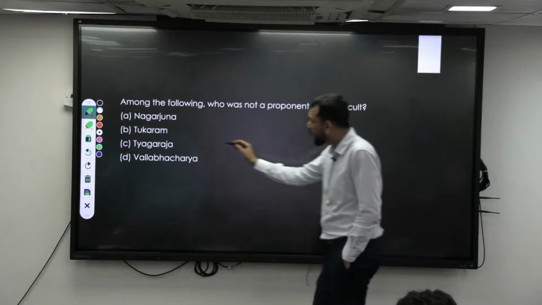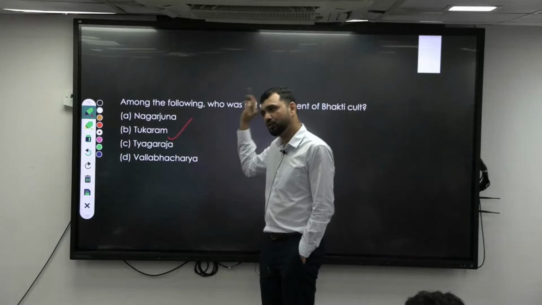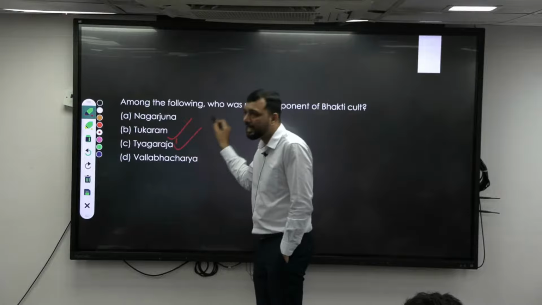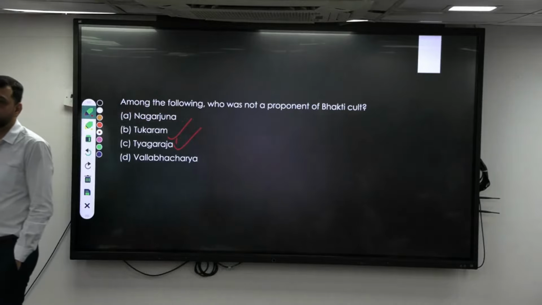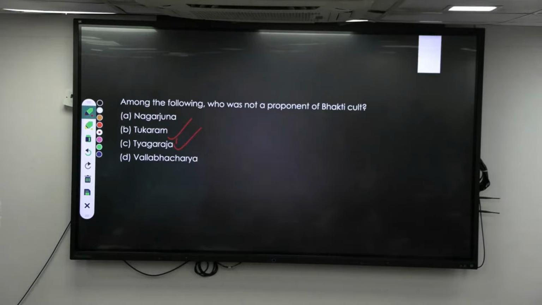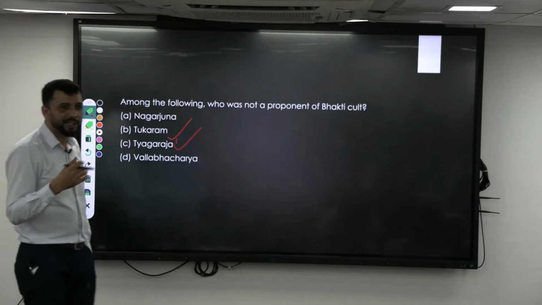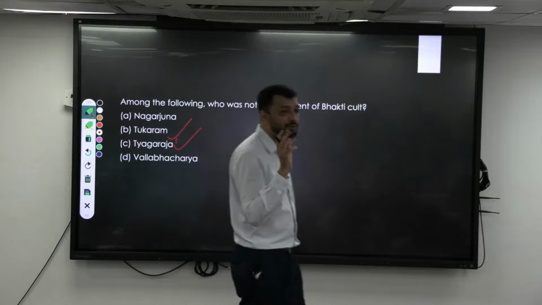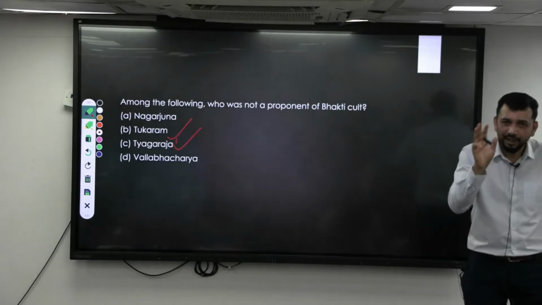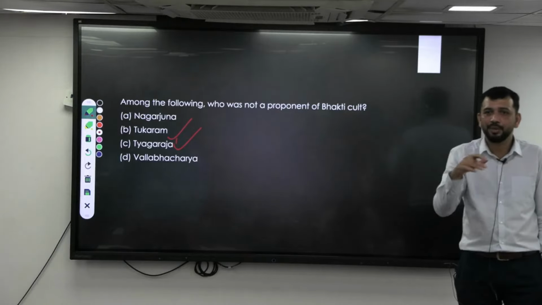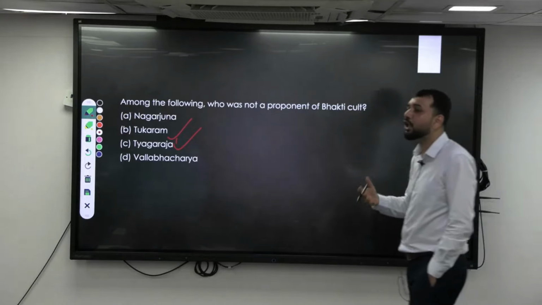Now, Tukaram, again repeated, you should be knowing about Tukaram. Tyagaraja is basically someone who chanted Rama through his kirtanas. He is one of the trinity of Carnatic music. There are three people involved with Carnatic music, which we call a trinity. They belong to the same period and composed a lot of kirtanas.